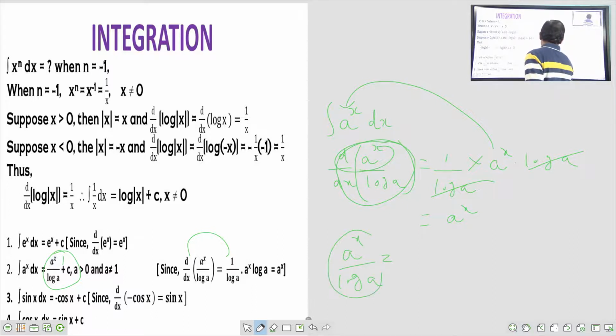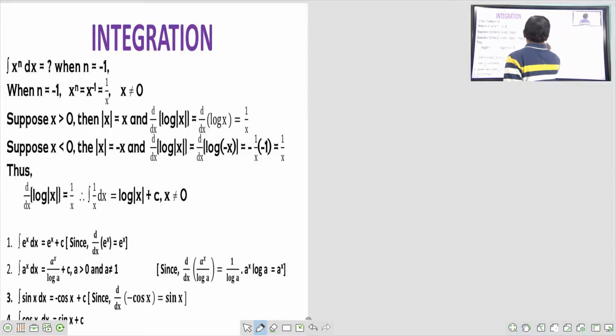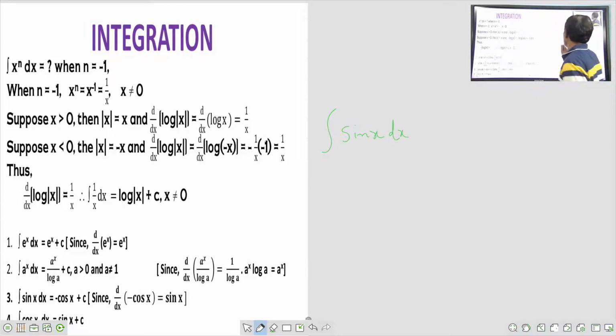What I will do is differentiate this. Differentiate a to the power of x is a to the power of x log a, and then by log a, log a gets cancelled. Therefore, our question is a to the power of x. That's why we are getting a to the power of x. Integral a to the power of x is equal to a to the power of x by log a. Integral sin x dx is equal to minus cos x.